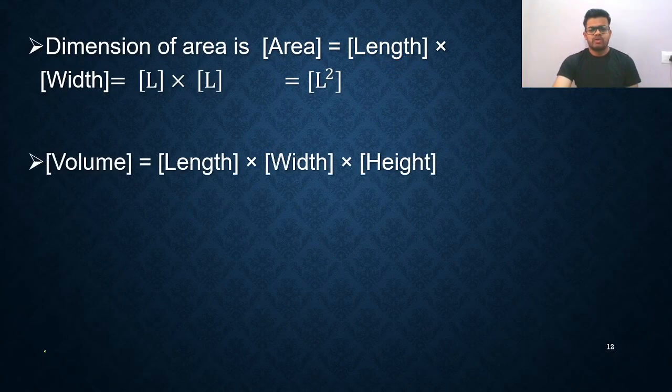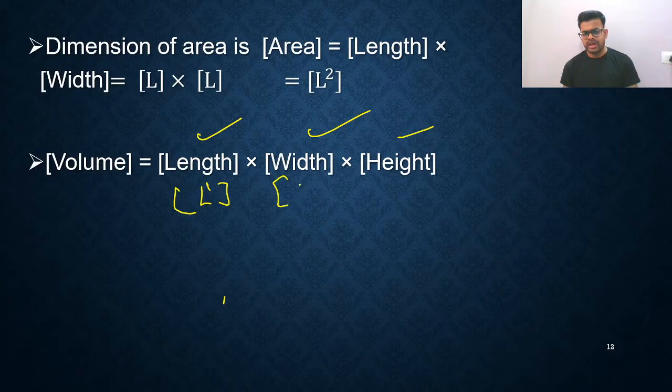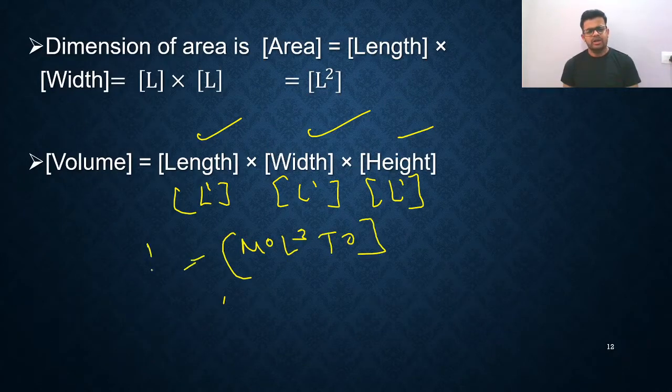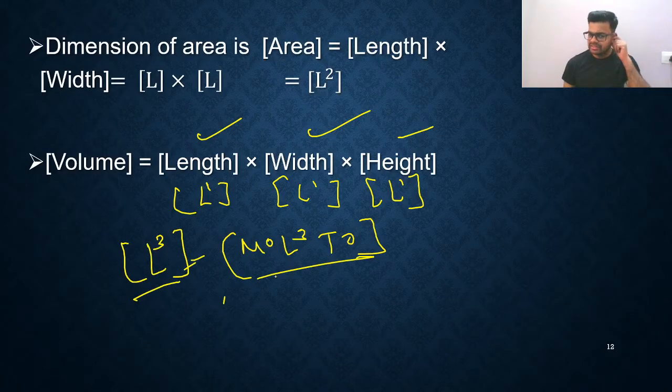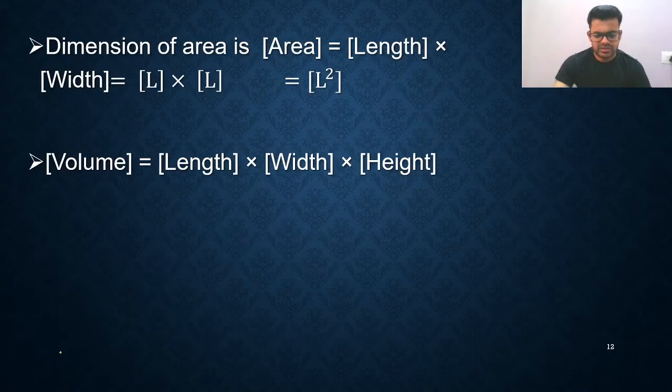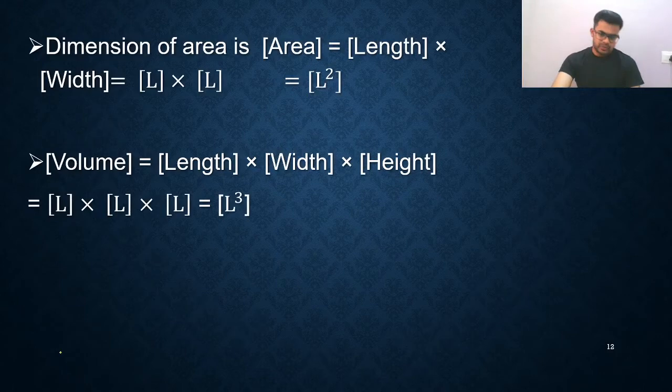Next, I'll talk about volume. What is volume? Volume is length into width into height. This is L1, this is also L1, this is also L1. So how much power? 1 plus 1 plus 1, 3. So you will write M0, L3, T0. It can also be written like this, so in the option you can get this or this. Anything is correct, no difference. So this is the volume, and the answer is L cubed.